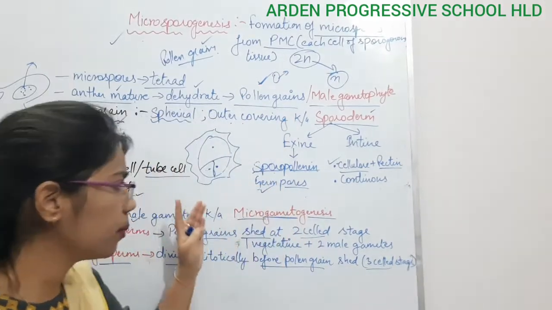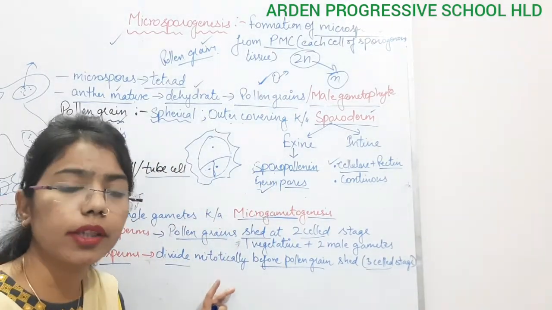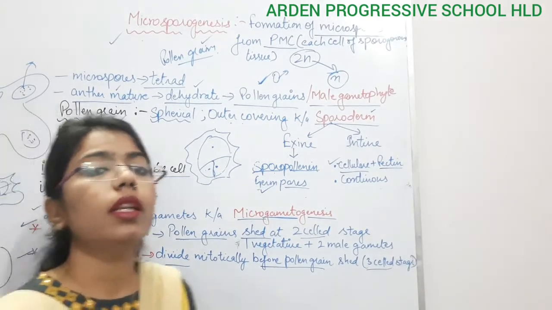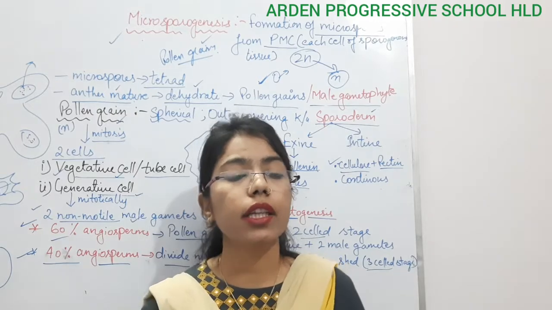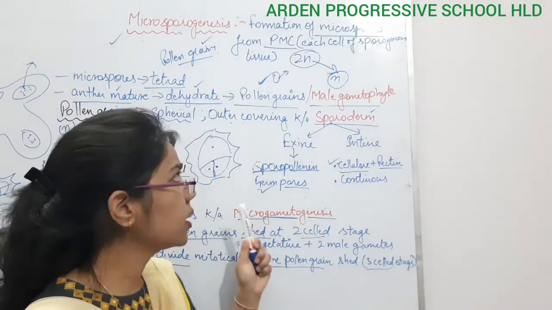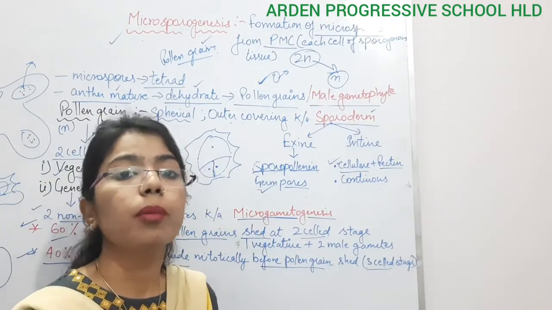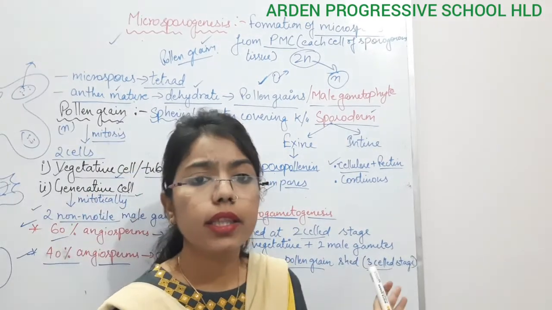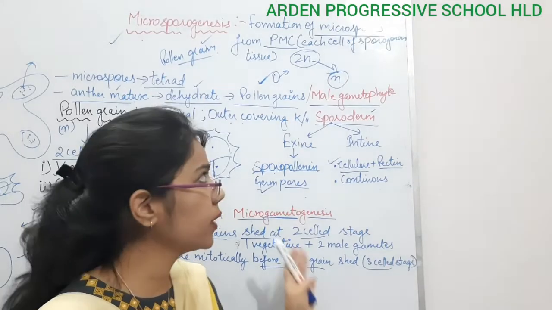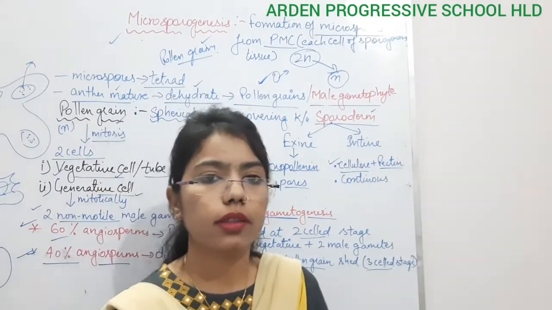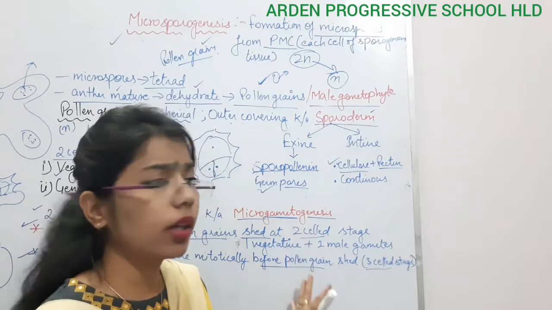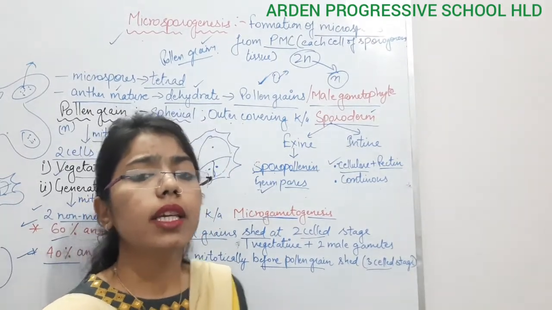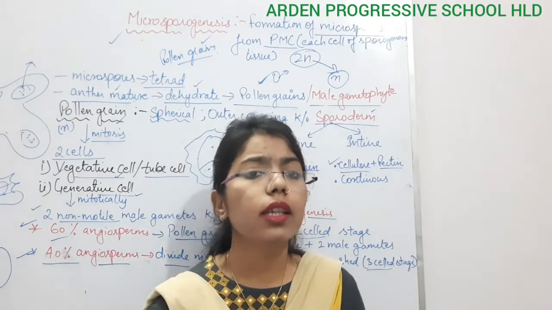Now there is some important information regarding pollen grains: they are somewhat allergenic. For some people they create allergic reactions, but sometimes pollen grains also provide energy. That is why people consume them, and most of the syrups are formed with the help of pollen grains. Pollen grains are also helpful for horse racers. So we can say there are some advantages and some disadvantages.